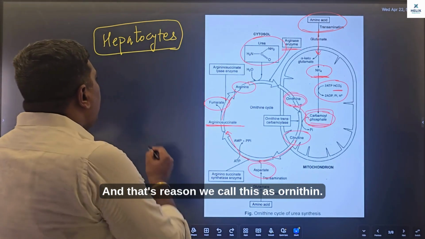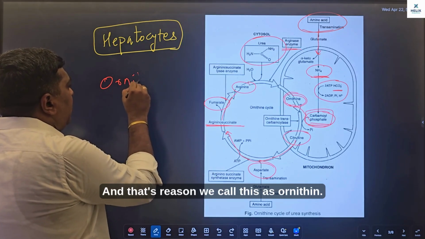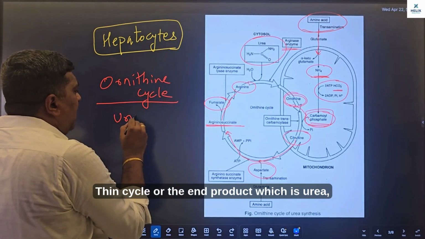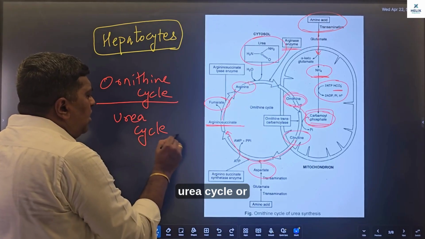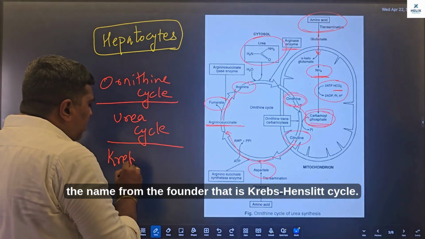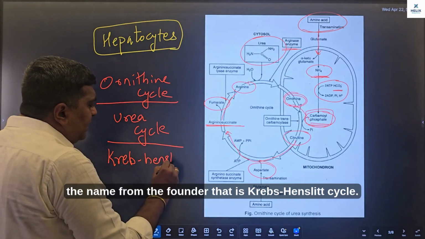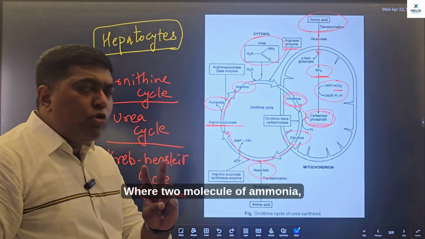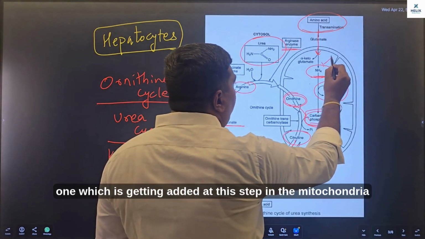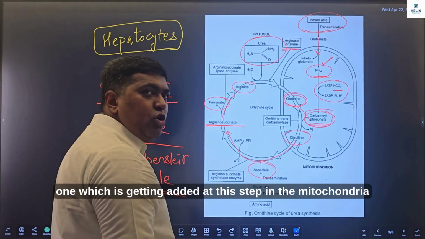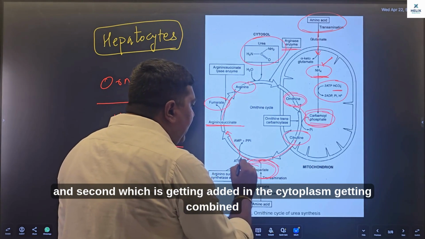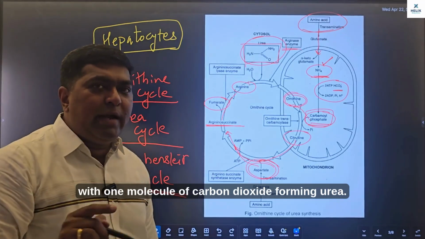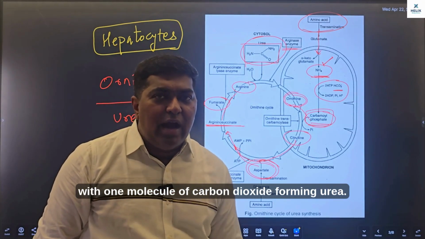And that's the reason we call this the ornithine cycle, or the urea cycle after its end product, or by the name of its founders, the Krebs-Henle cycle, where two molecules of ammonia, one which is added at this step in the mitochondria and second which is added in the cytoplasm, combine with one molecule of carbon dioxide, forming urea.